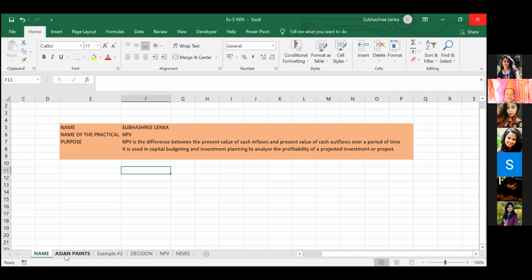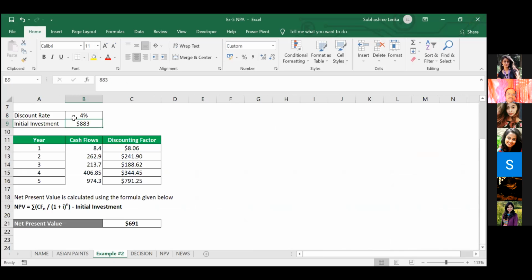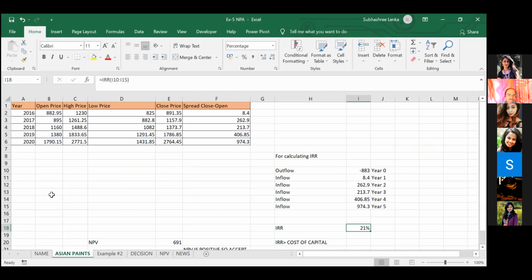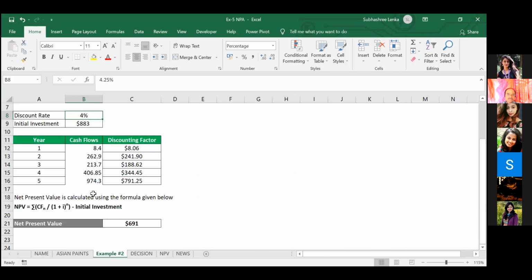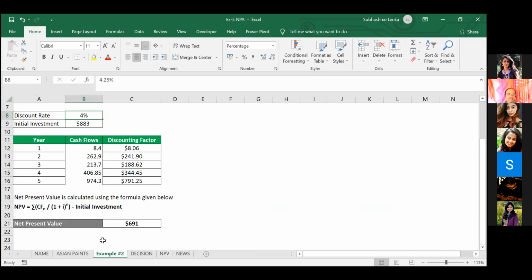So I have taken Asian Paints share price. I have taken 5 years data, with the year's open price, high price, low price, and close price, and spread close open. And this is the template given. The discount rate I have taken as 4.25%, that's the bank rate. The initial investment is my opening price, that is 883, rounded up. And the cash flows, I have taken the spread close open. I got my NPV calculation, that is 691, which is positive.